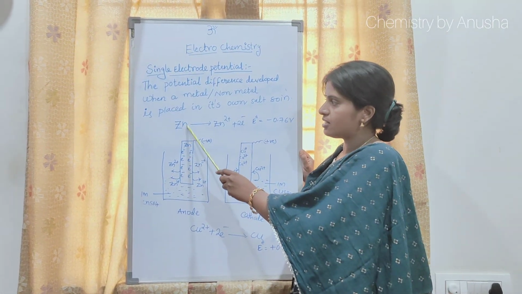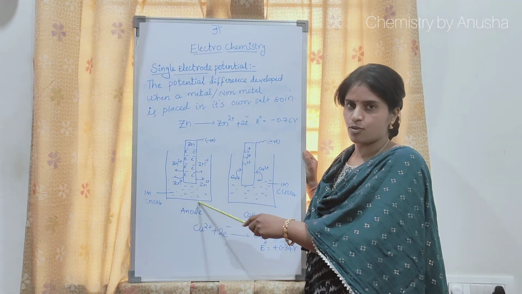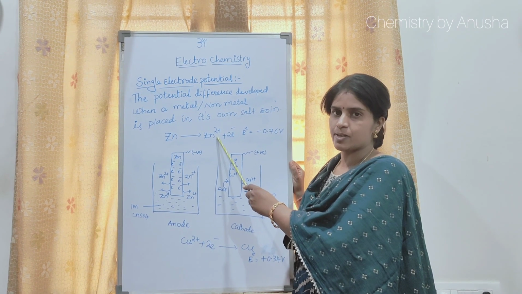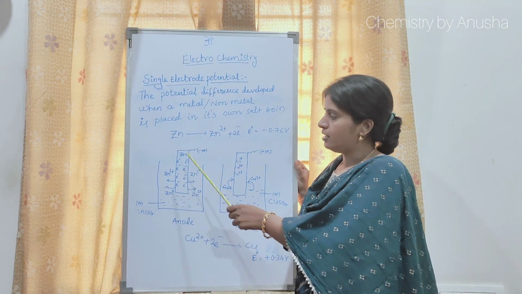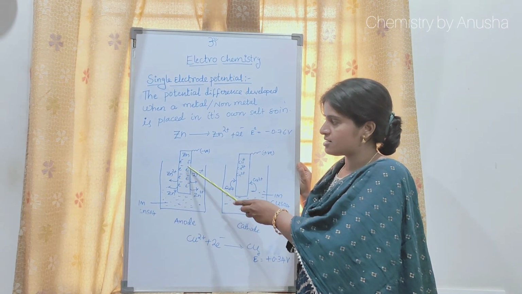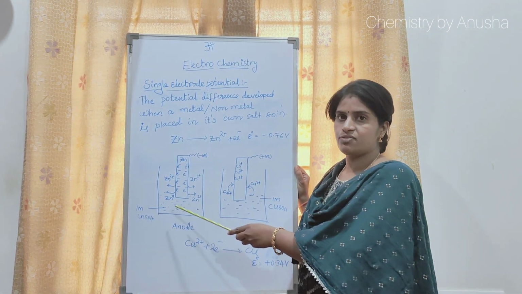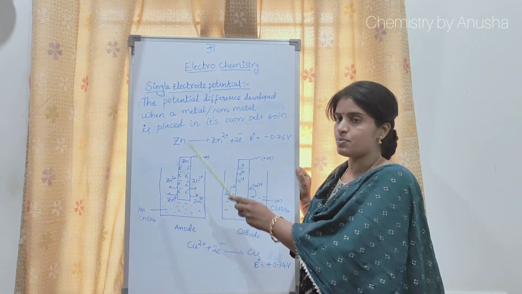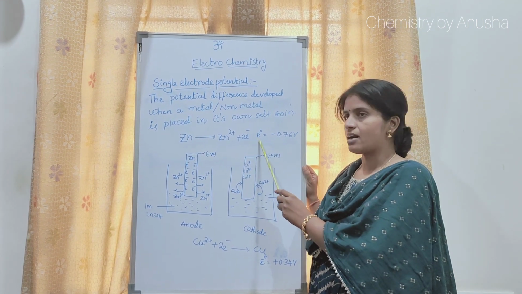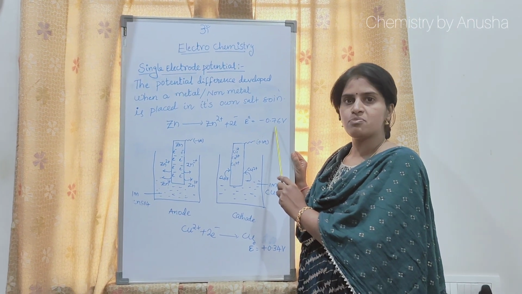Whenever a zinc rod or zinc metal is placed in zinc sulfate, it readily loses its electrons by forming zinc 2 plus ions. That means an oxidation reaction takes place. As a result, there is a difference between the oxidation states of these two: zinc metal has 0 oxidation state, and the ion has +2 oxidation state. Because of that difference, a potential difference exists between these two, which is considered the oxidation potential. Generally the standard oxidation potential of zinc is minus 0.76 volts, which is measured with the help of the saturated calomel electrode.